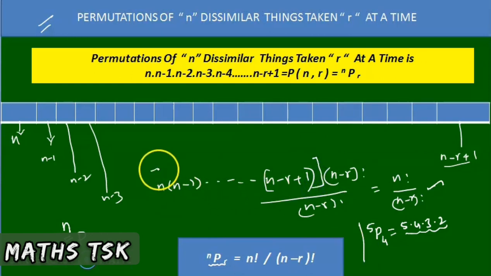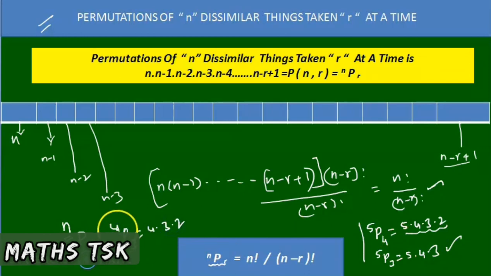This is nPr. 5P3 is 5 into 4 into 3. 4P3 is 4 into 3 into 2. Start from 4, decrease the consecutive elements, and write 3 terms: 4, 3, 2. That is the way of representing nPr. nPr is nothing but n factorial by n minus r factorial.